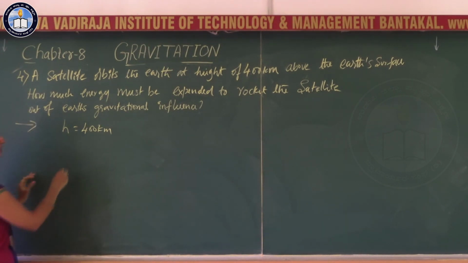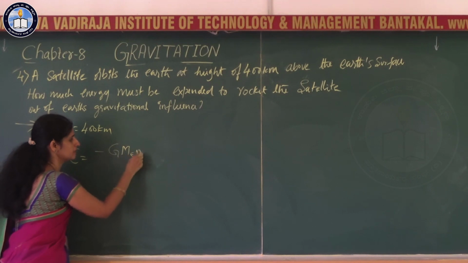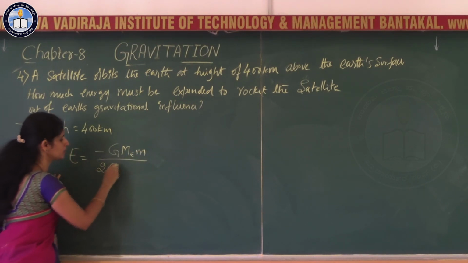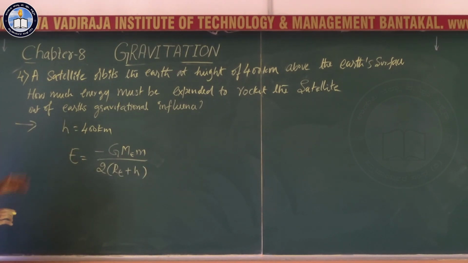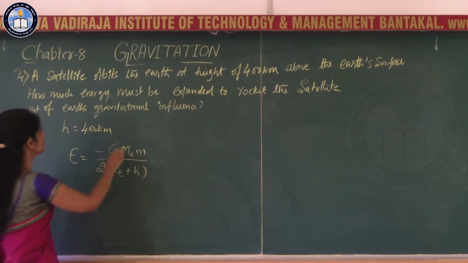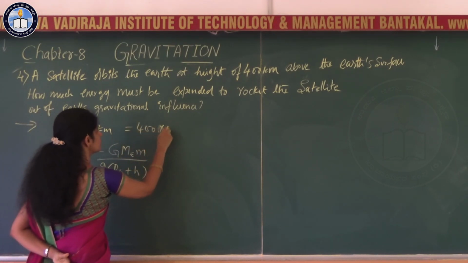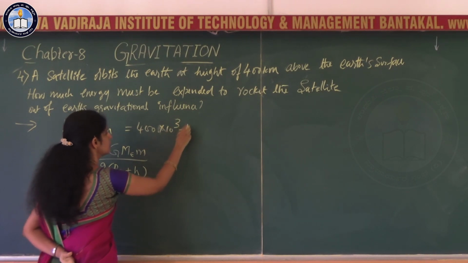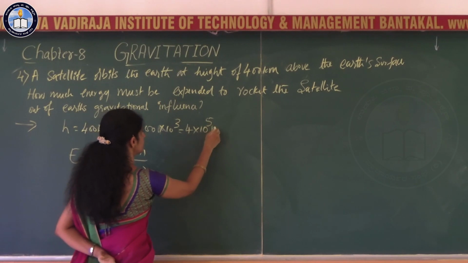The total energy of the satellite at a given orbit is given by minus G Me m divided by 2 into Re plus h. Substituting the given data, h is equal to 400 into 10 to the power 3, that is 4 into 10 to the power 5 meters.